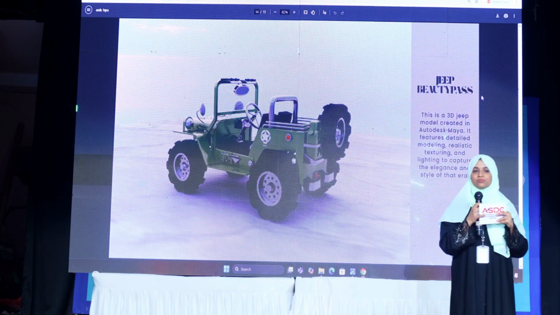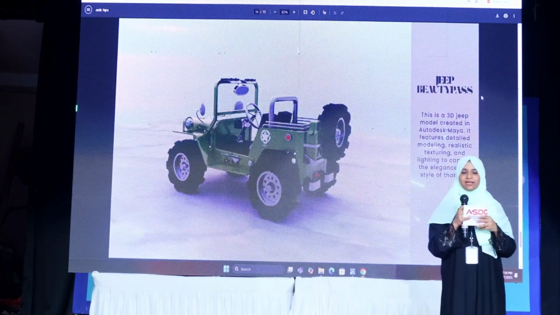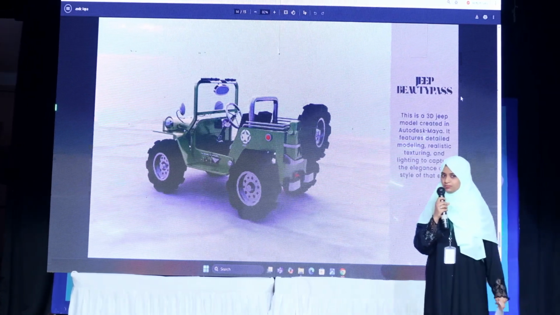This project improved my hard surface modeling and gave me a better understanding of 3D animation and poly modeling. Thank you.